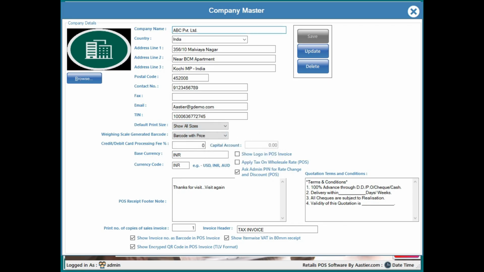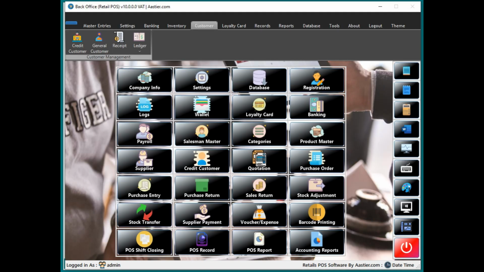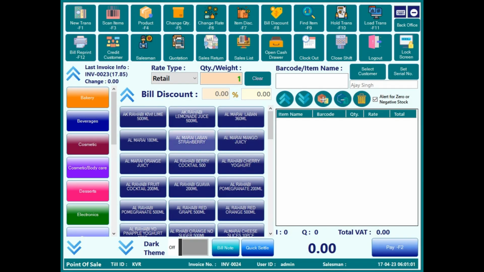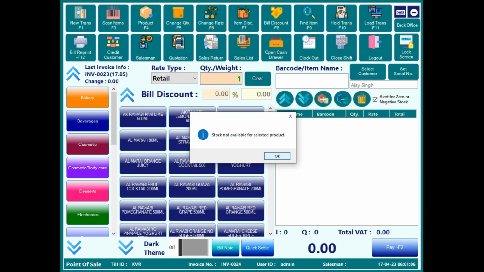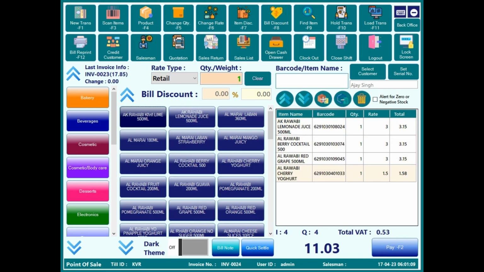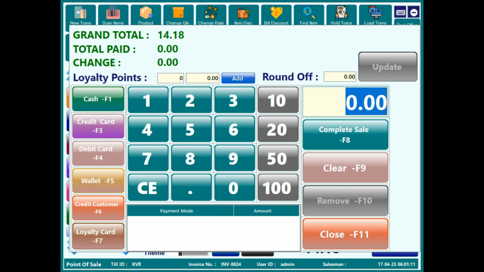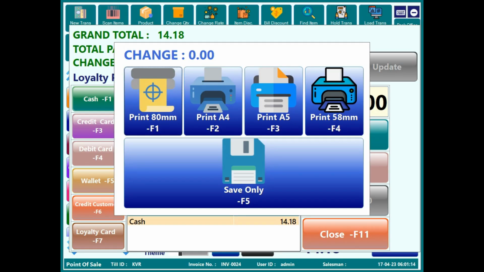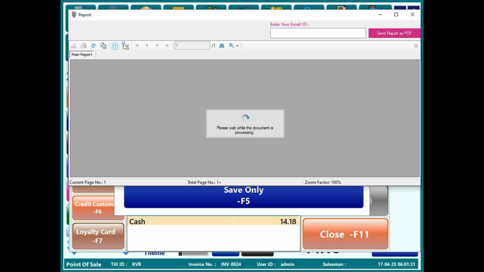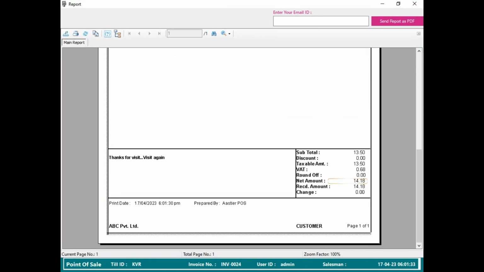I'm just making updates, changes. So let's close the window and let's go back to the main window, sales POS. Here I'm just making the bill again. See, now you can see different sizes of printers which are available. You can just take the printout at the time of sale closing. This 3-inch 80mm, A4 size, A5 and 2-inch 55mm. If you're selecting A4 size, you can see the printout like this.